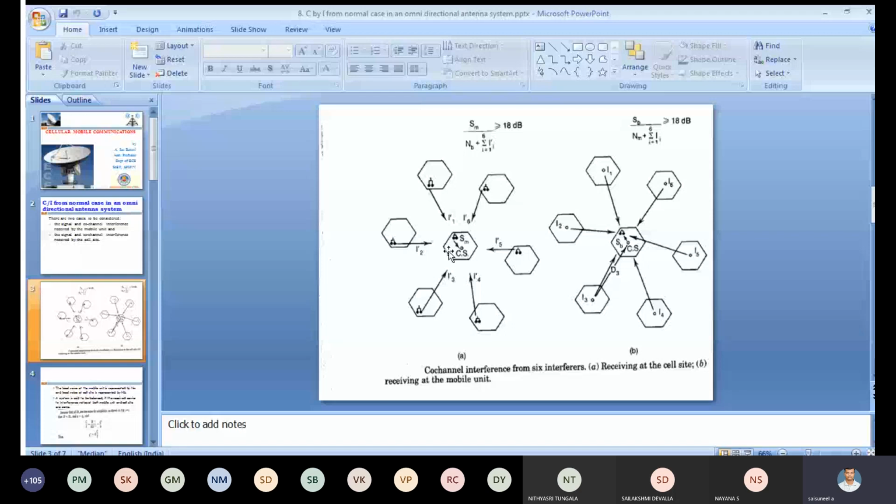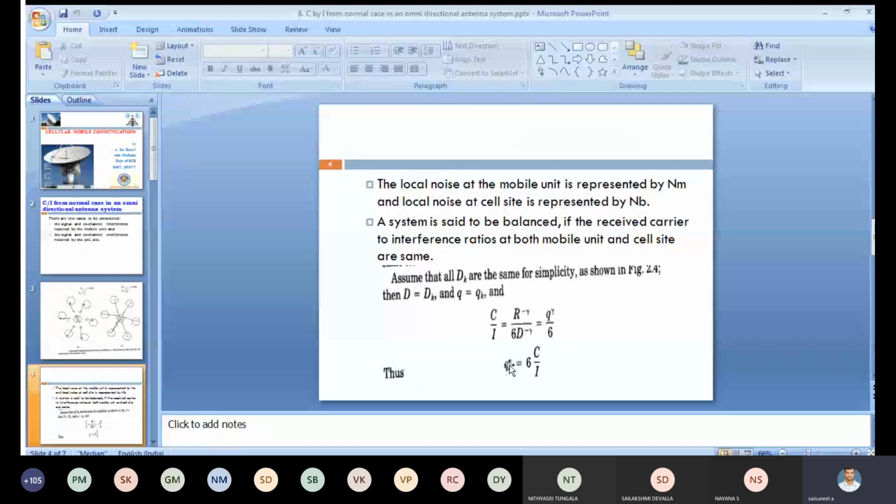That is why we get the formula C by I equals R power minus gamma divided by 6 into D power minus gamma. R moves from the numerator to the denominator, so we get 1 by 6 into Q power minus gamma, which equals Q power gamma divided by 6. Then Q power gamma equals 6 into C by I.